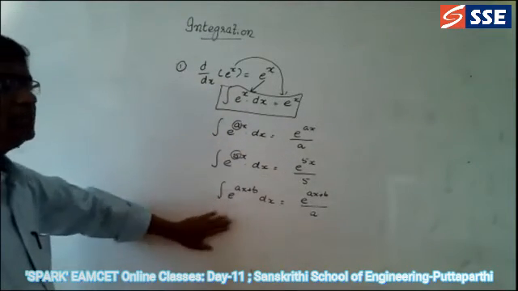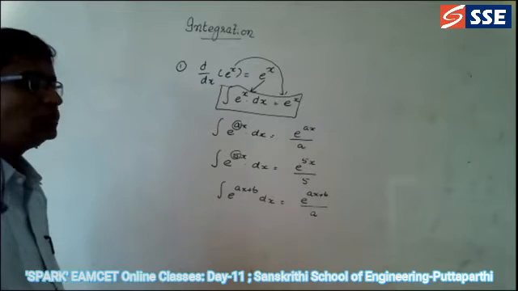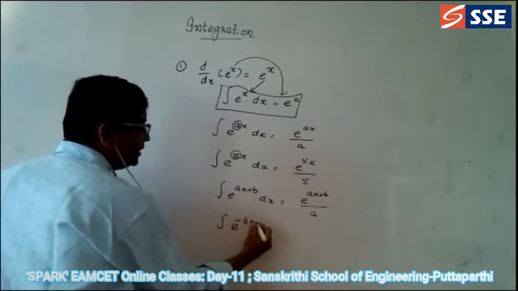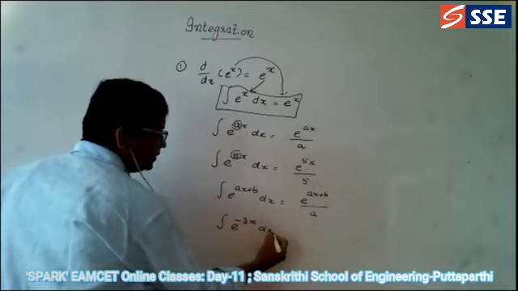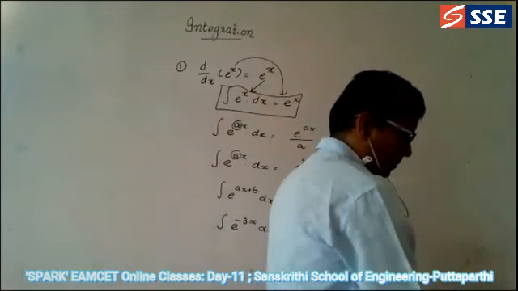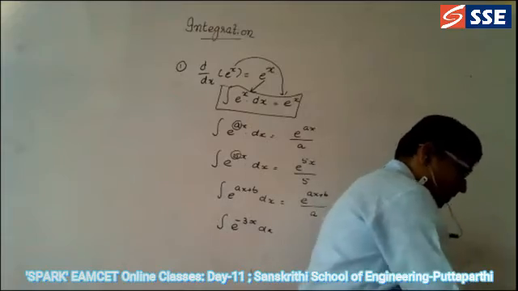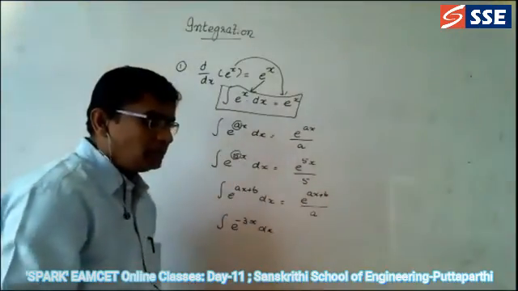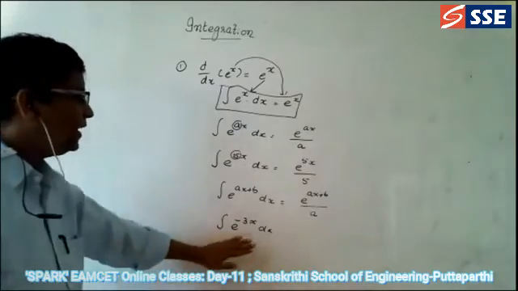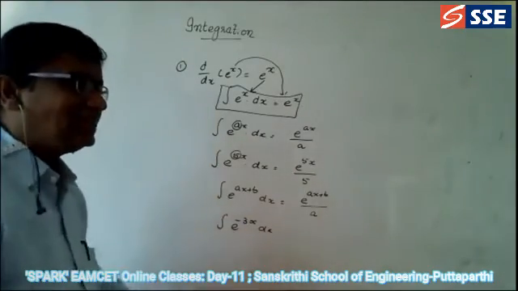We are writing so many things. Okay. Now we will go for integration of e power minus 3x dx is equal to what? Say the answer for this. Integration of e power minus 3x dx.